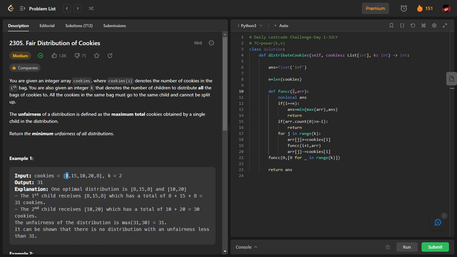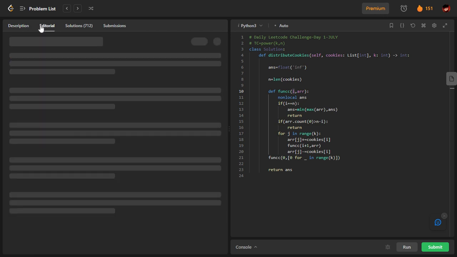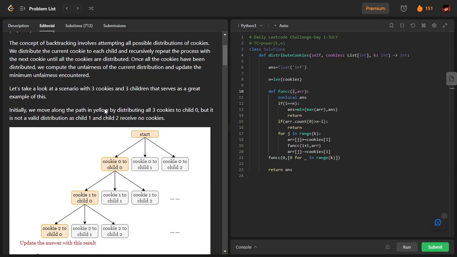For example, in the first case, I will distribute it to k equal to 1, then in the second case, I will distribute it to k equal to 2. Then I will come to the next bag, and again distribute it to the children. You can see this diagram here. This is what we are going to do. First cookie 0 goes to child 0, then cookie 0 to child 1, cookie 0 to child 2, and so on.